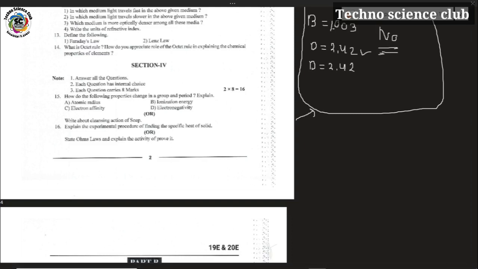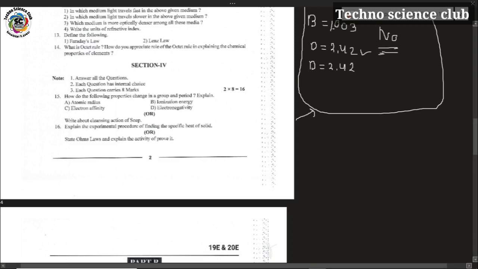16th question, explain the experiment to find the specific heat of a solid, from the first lesson, heat. It is a main important question which is told by your teachers regularly. The experiment to find the specific heat of solids by lead shots: the aim of that experiment, the required materials, procedure and the observation. It is a long question. Total points should be written for the 8 marks. So there are no shortcuts.